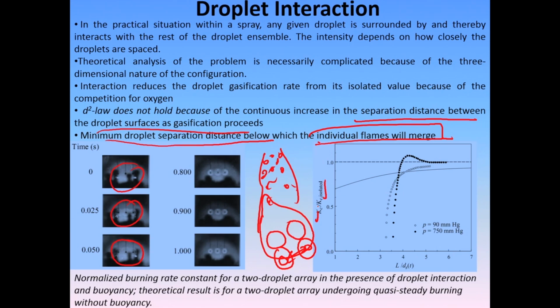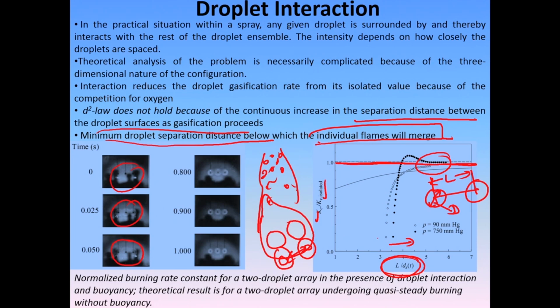In that particular case, if you look at this particular curve, one is once again when both are the same. As you increase your L by D, where these are two droplets, this is your L and this is your D, as your L by D ratio increases, you approach this value of 1, that means the individual droplet burning behavior is re-established.